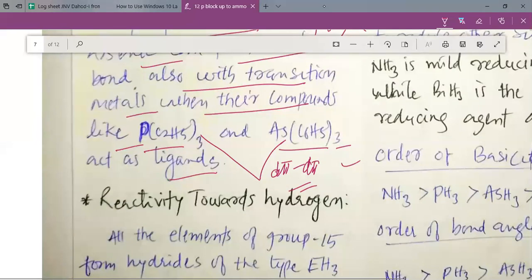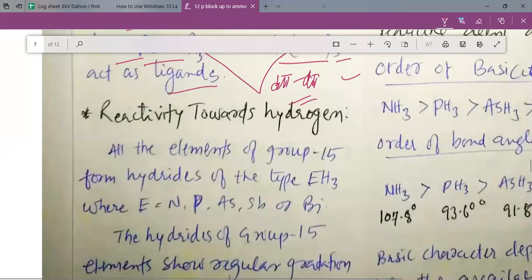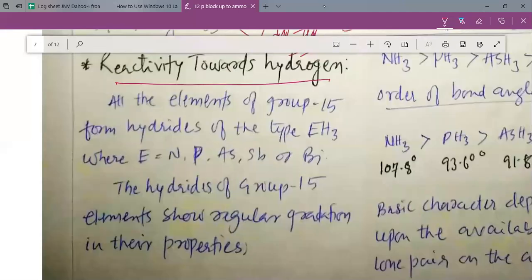Here you can see that such compounds are not possible in the case of nitrogen. So due to the non-availability of vacant d orbitals, nitrogen cannot form d pi p pi bond as well as d pi bond, whereas phosphorus, arsenic and antimony can form the d pi p pi as well as d pi kind of bonds, and thus they can have compounds with organic groups like ethyl, phenyl, or CH2, or we can say ethene group also.